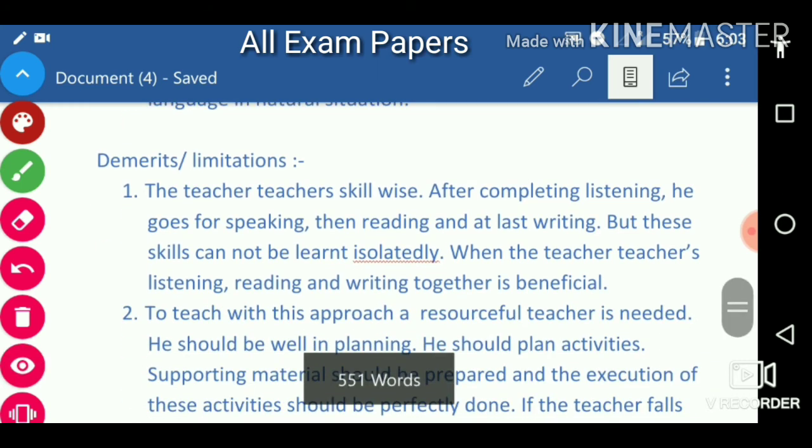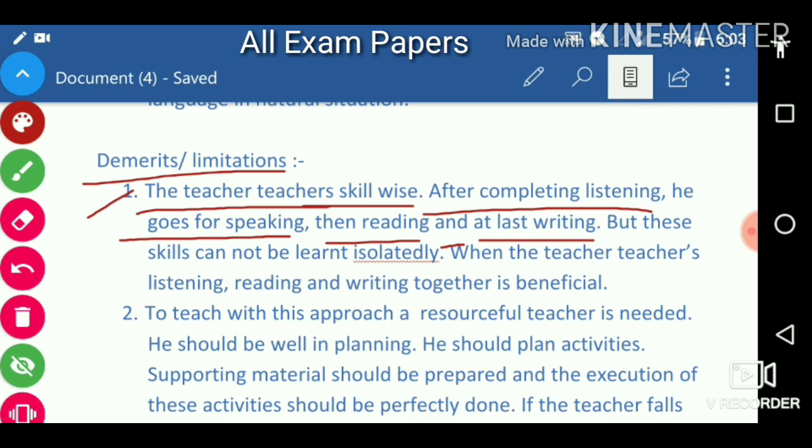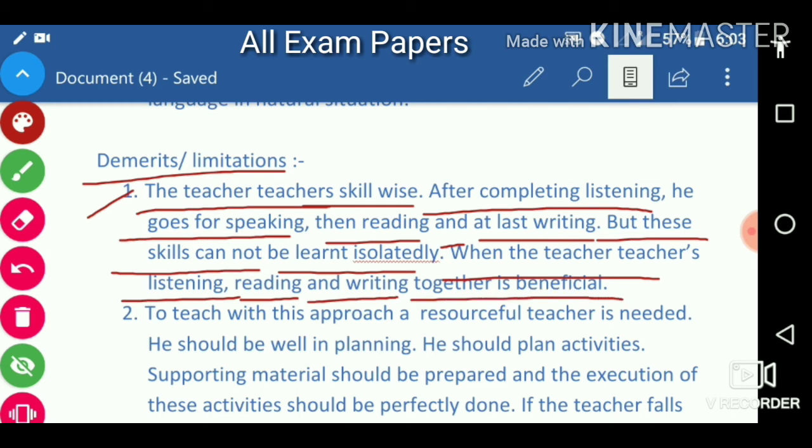Next are the demerits or limitations. First, the teacher teaches skill wise. After completely finishing listening, he goes to speaking, then reading, and at last writing. But these skills cannot be learned in isolation. When the teacher teaches listening, reading and writing together, it is beneficial.